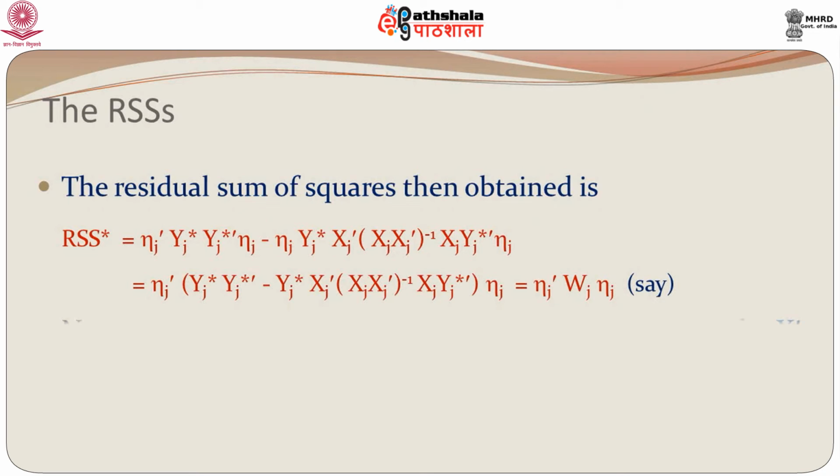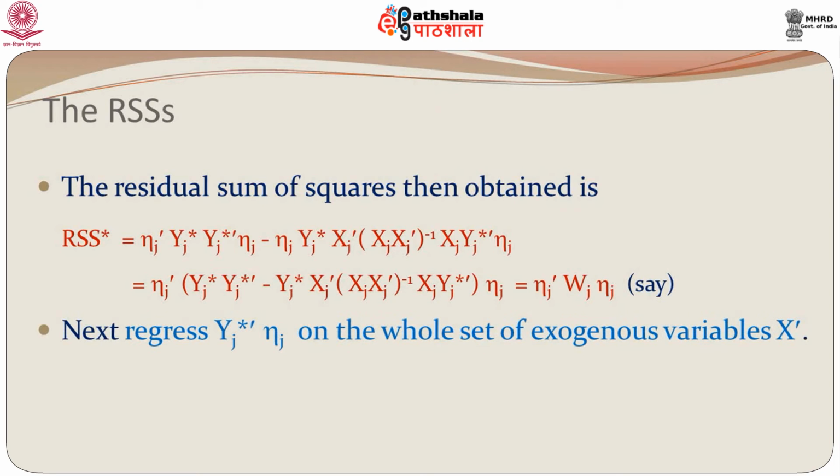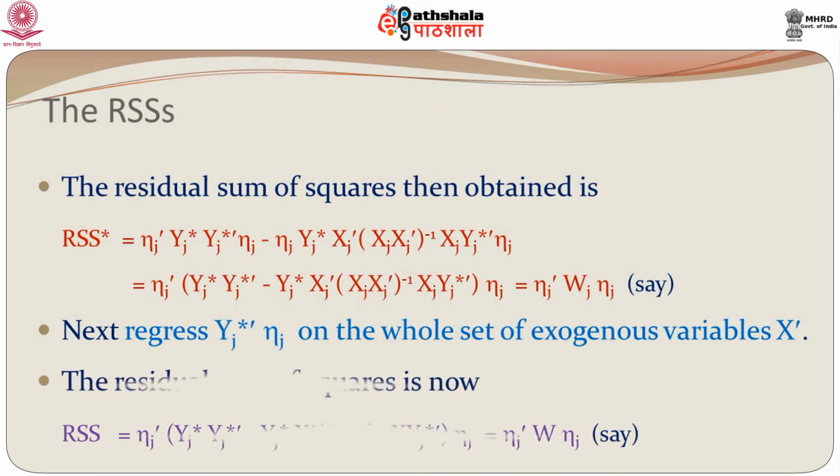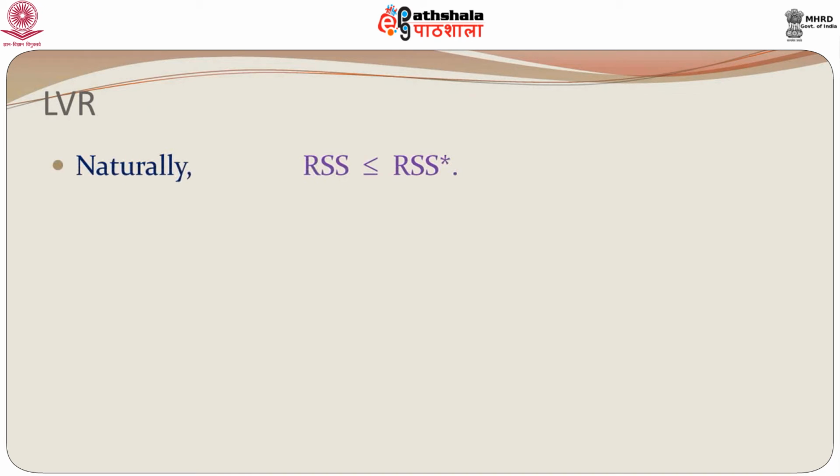Alternatively, if we regress yj star eta j on the whole set of exogenous variables, not only on the given set xj, then we can again recalculate the OLS and hence the RSS, and we get eta j prime w eta j as our RSS now. So, the difference between the two RSS is only in the w. One is wj, which is based on the xj's, and the other is w, which is based on all the x's. Now, what would you expect?